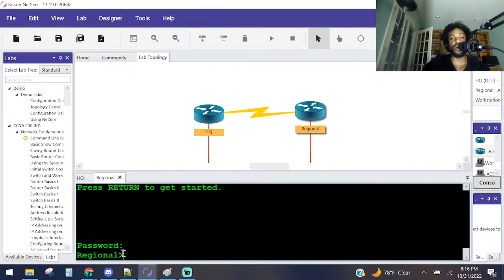So notice this greater than symbol lets us know we're in privileged exec mode. We need to enable. What's the enable password? Training, right? TRAINING. Now we're in privileged exec. Actually, this is user exec mode. This is privileged exec mode. This is how I remember it. The word UP, right? U is user exec mode, which is what this is. When you see that greater than symbol, and then we go up one mode to the P, privileged exec mode, which is indicated by the pound sign, right?